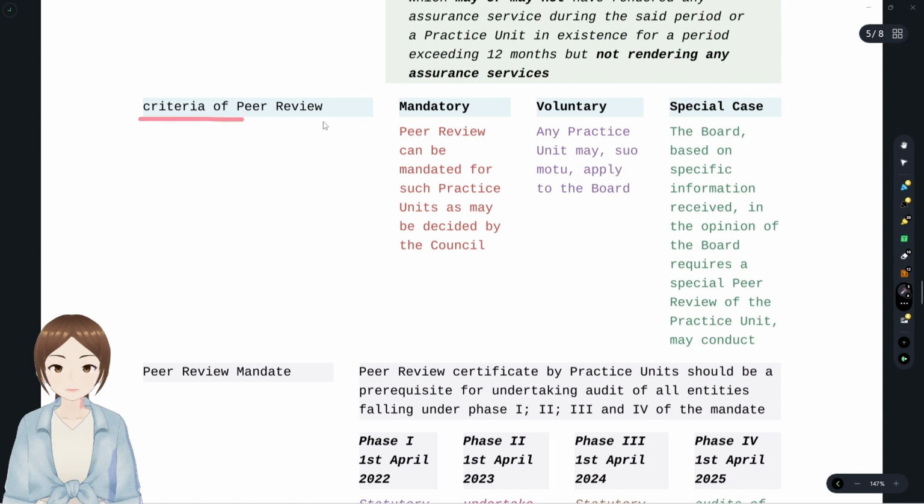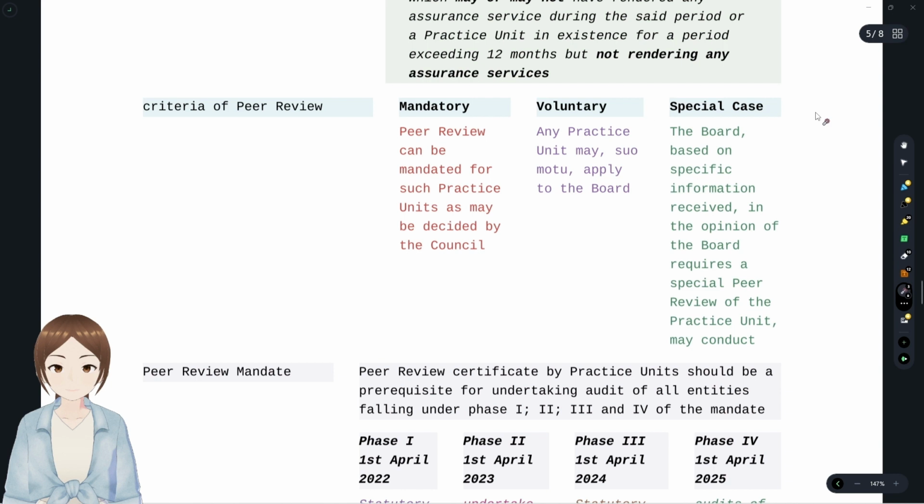And the criteria of peer review, there were no special changes with that. Mandatory, voluntary, special case. Mandatory is peer review can be mandated for such practice unit as decided by the council. Voluntarily is something suo motu applied to the board for a peer review to be done. Any practice unit may suo motu apply to the board.